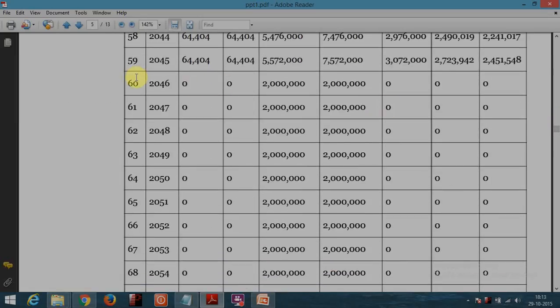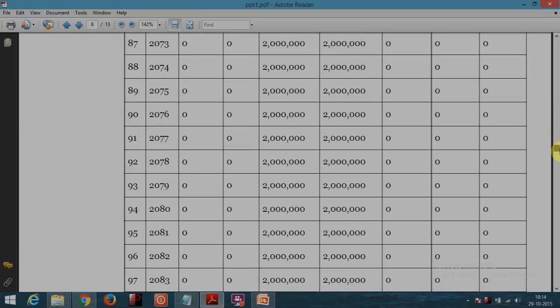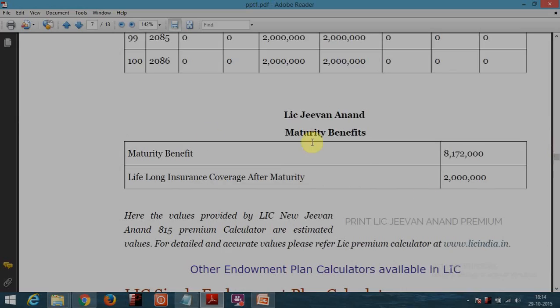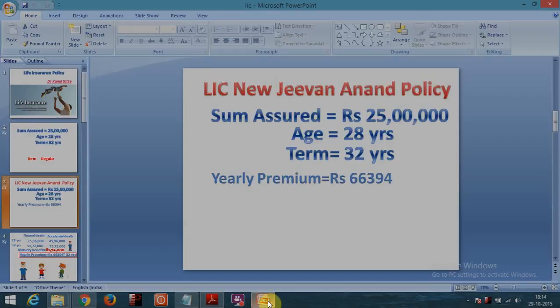At the age of 59, my premium is the same. In case of natural death, my risk cover is 55 lakhs 72,000 and accidental death cover is 75 lakhs 72,000. And if nothing happens to me, I will still get some amount called maturity amount. This is 81 lakhs 72,000. We'll continue with our PPT.